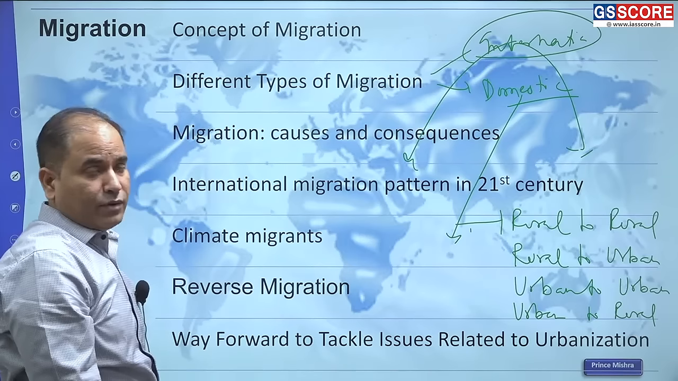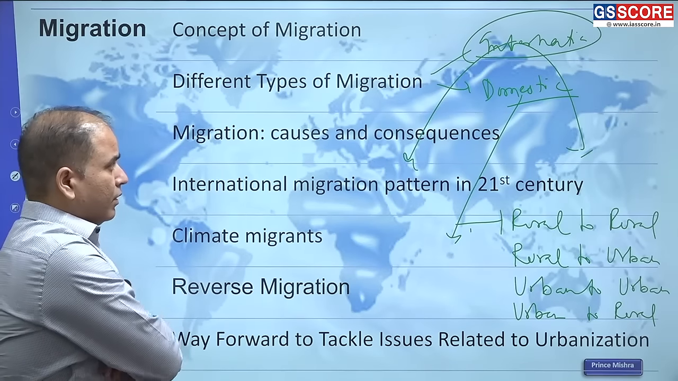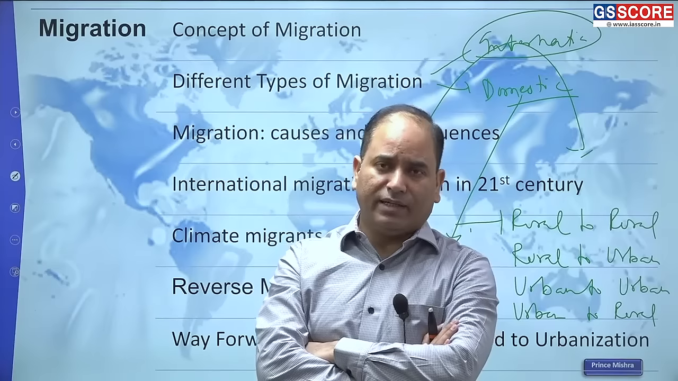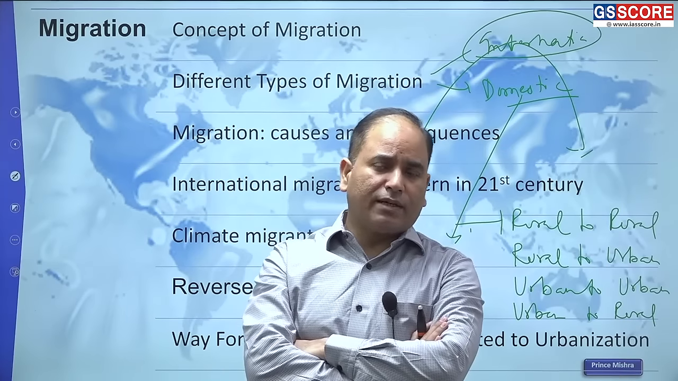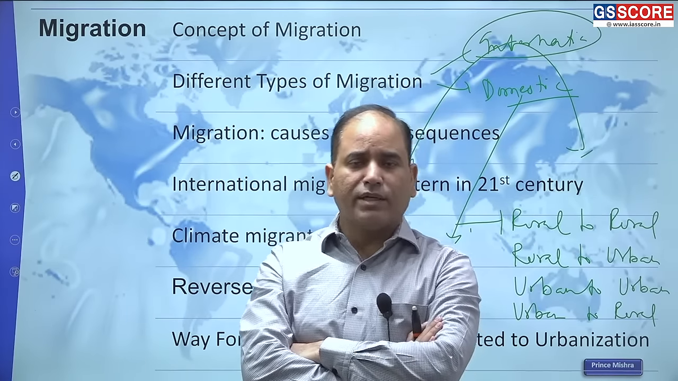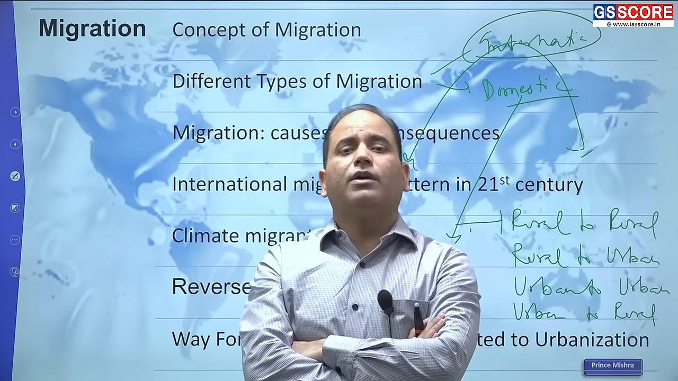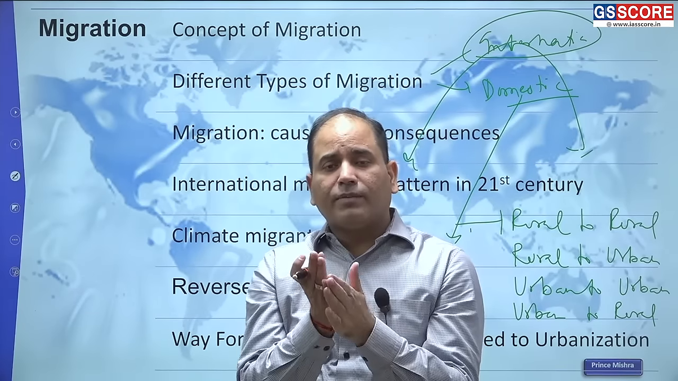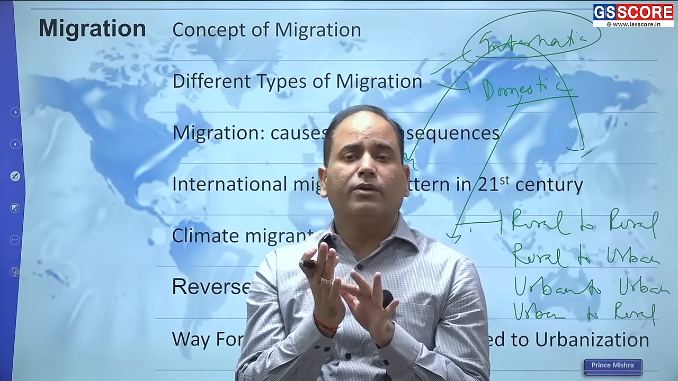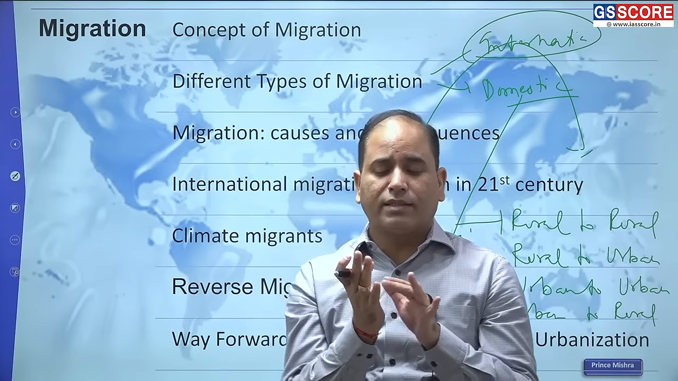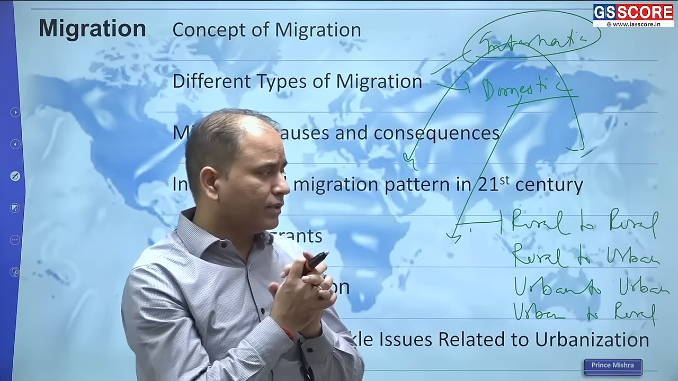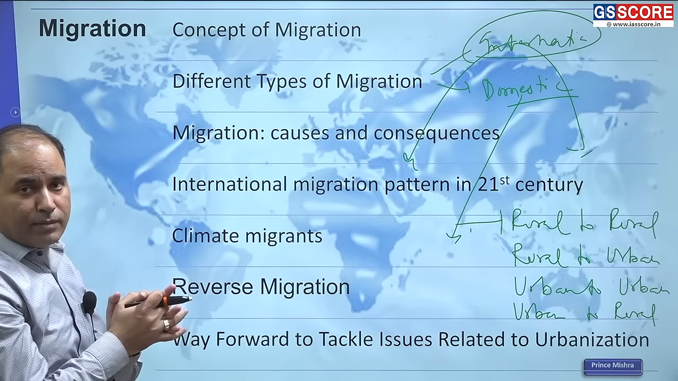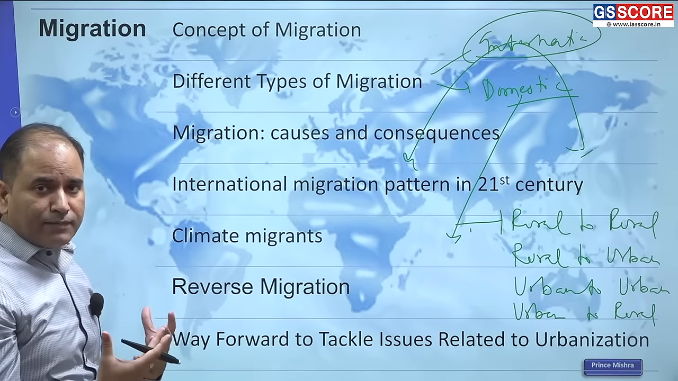So, four types of domestic migration. Then migration is also categorized on the basis of the determinants. There are certain determinants of migration: social determinants, economic determinants, political determinants, demographic determinants. Based on that, we have social migration, economic migration, political migration, and demographic migration. Migration is also categorized on the basis of the causes of migration.